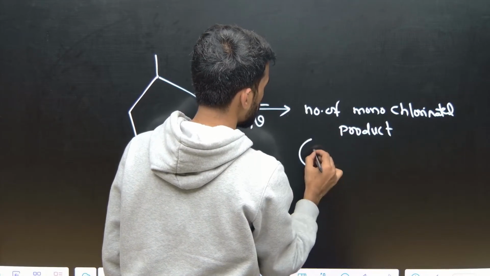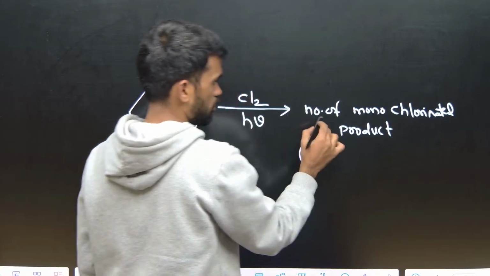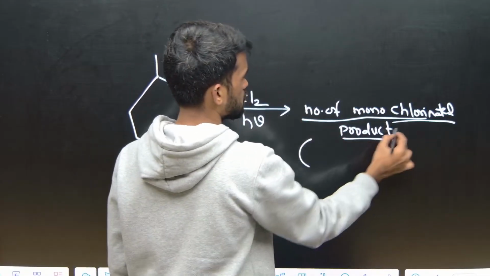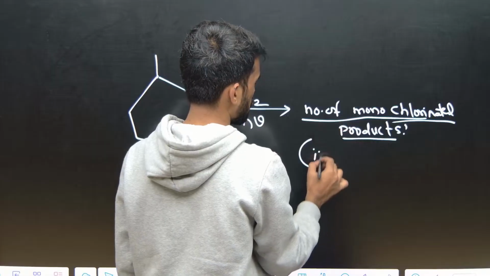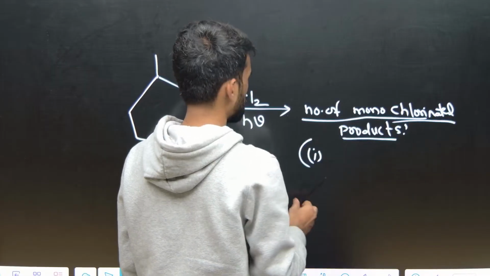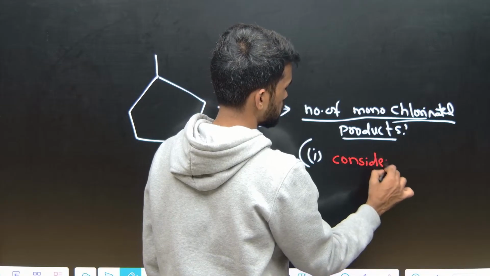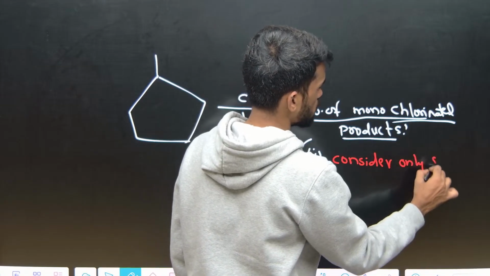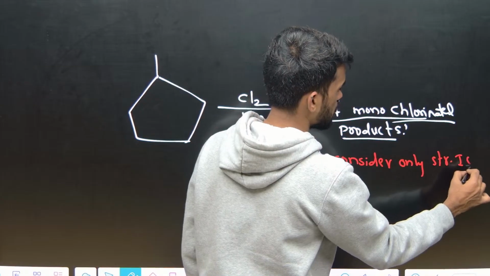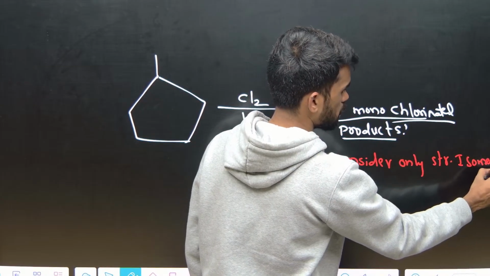One is the number of monochlorinated products they are asking. So one question they may give like this: only consider structural isomers. Okay, they may mention like this.